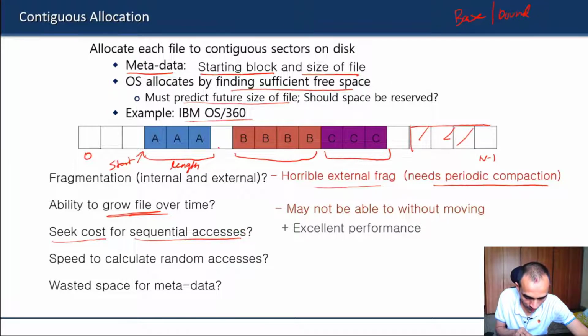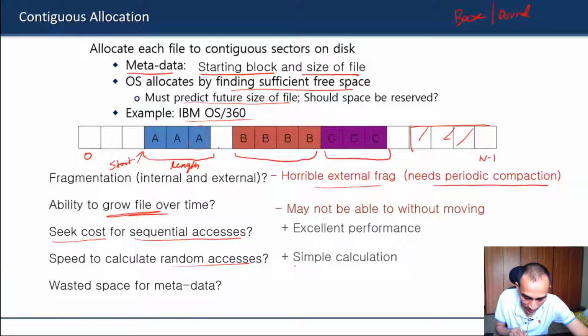The advantages: it's good for sequential access because all the data of the file is laid out sequentially, so whenever you have to read, the rotation and seek time will be minimized. So it will have excellent IO performance. Random access is also easy because you have the start and the offset, so you can directly fetch that particular block from the disk.